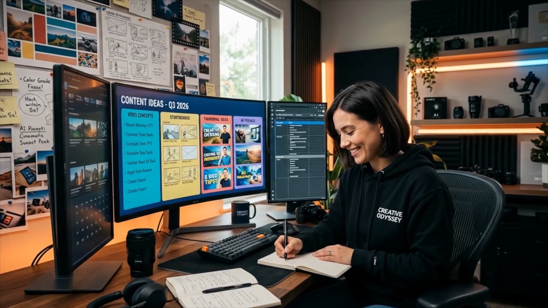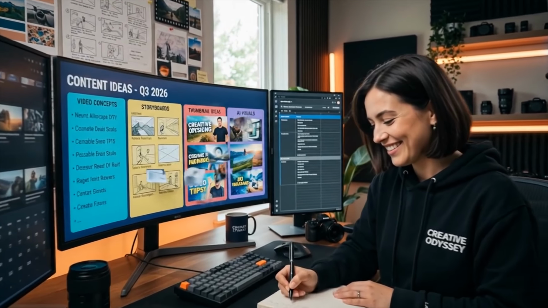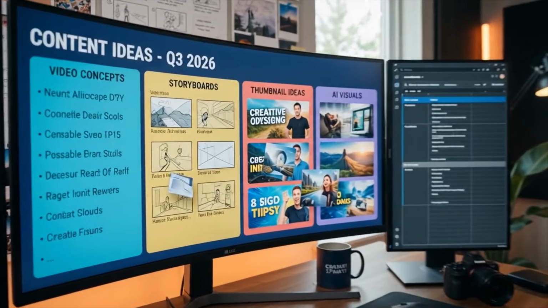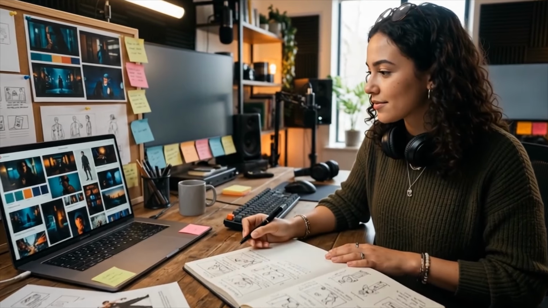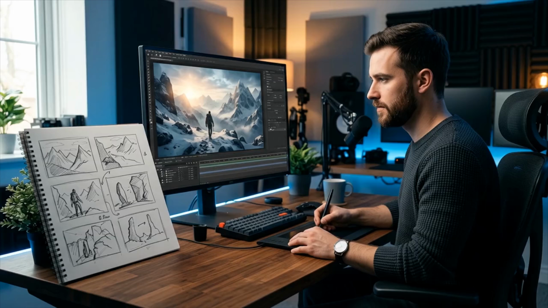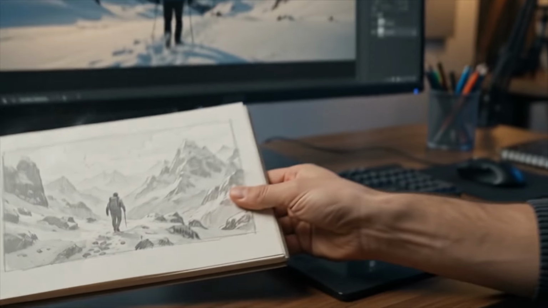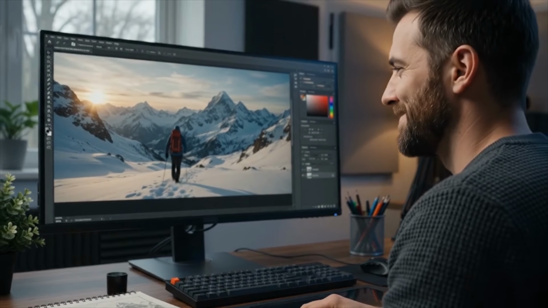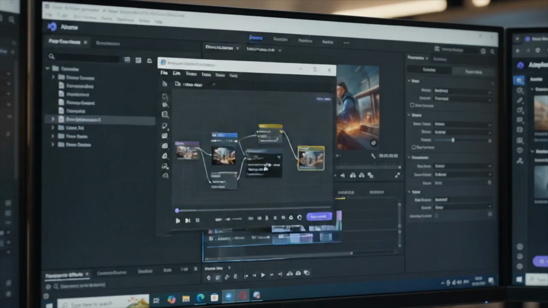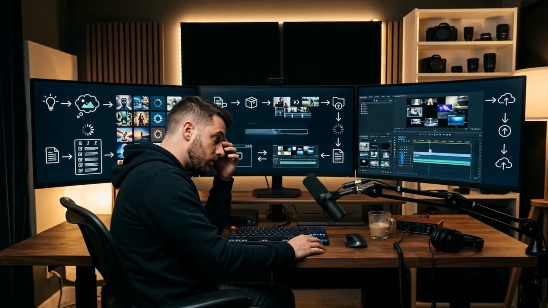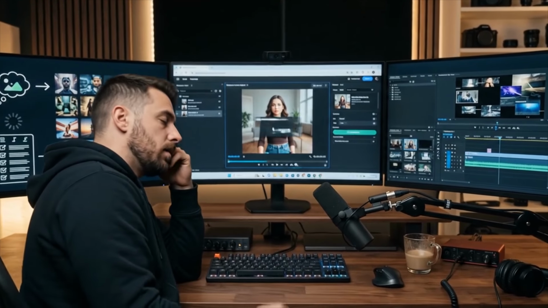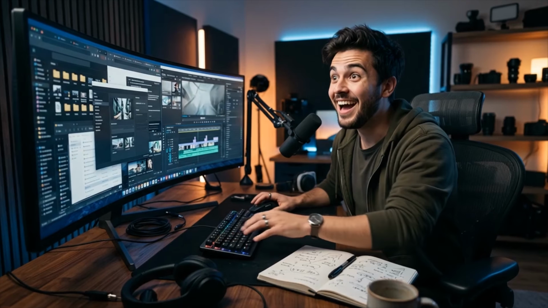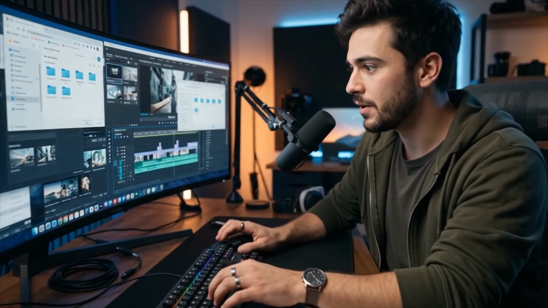The biggest challenge for creators today isn't imagination, it's execution. Most creators already have great ideas. The problem is turning those ideas into professional quality content without spending hours jumping between different platforms. Every extra step slows down the creative process. And when inspiration hits, the last thing you want is a complicated workflow.